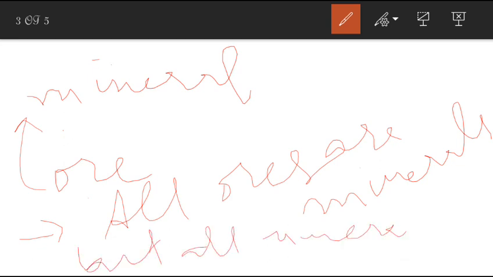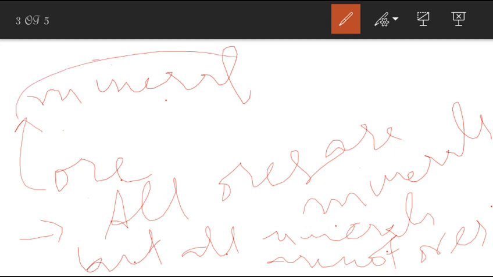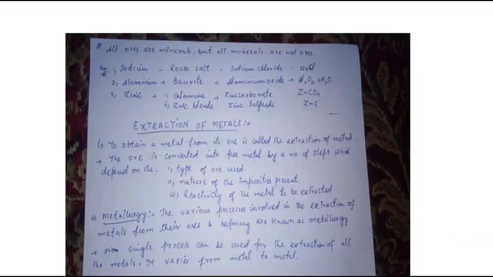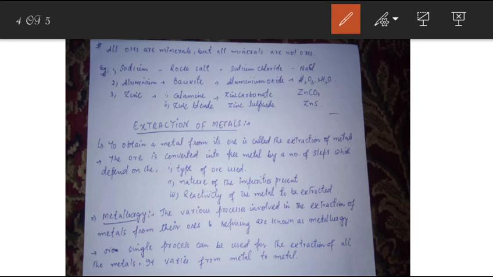all minerals are not ores. All ores are minerals because an ore is a type of mineral from which metal can be extracted, but all minerals are not ores because we cannot extract metals from all minerals. This is an important point, you will remember it here. All ores are minerals, but all minerals are not ores.